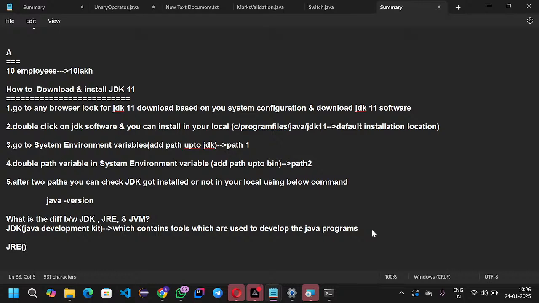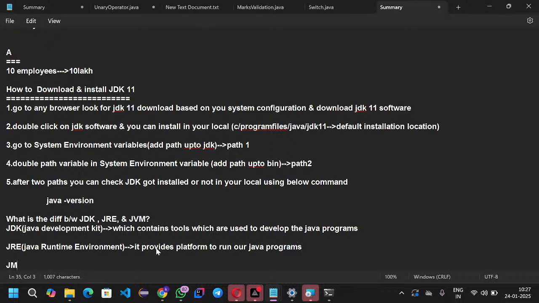Next, JRE. What does it mean? Java Runtime Environment. So what will it do? It provides a platform to run our Java programs.